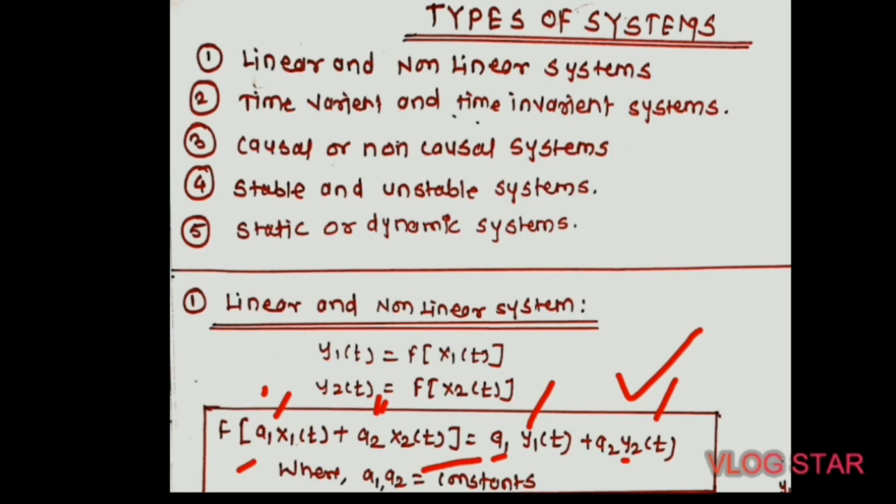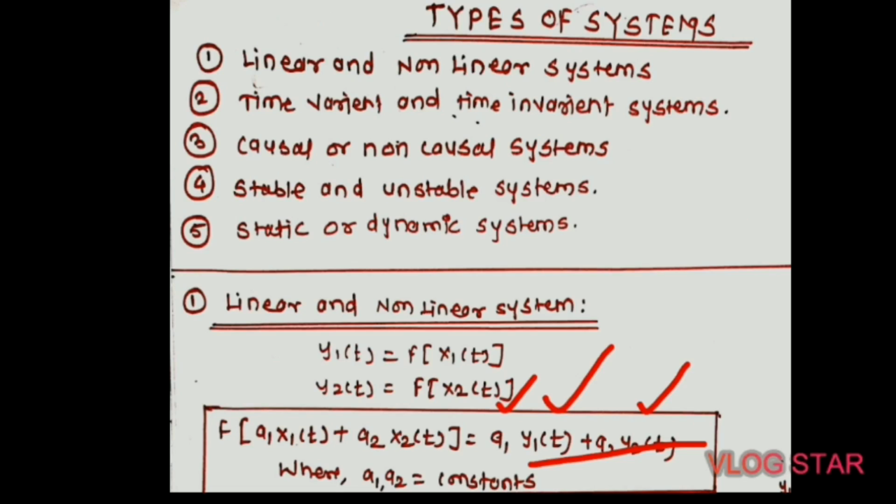Whereas the right hand side shows that x1 of t and x2 of t are passed through the system to produce the new signals y1 of t and y2 of t, and the individual system responses are then multiplied by the constants a1 and a2, and finally the product terms are added, that is a1 y1 of t plus a2 y2 of t.